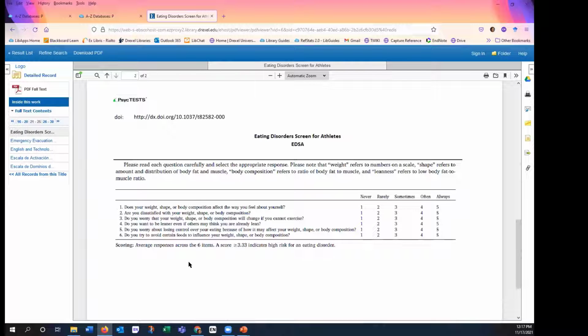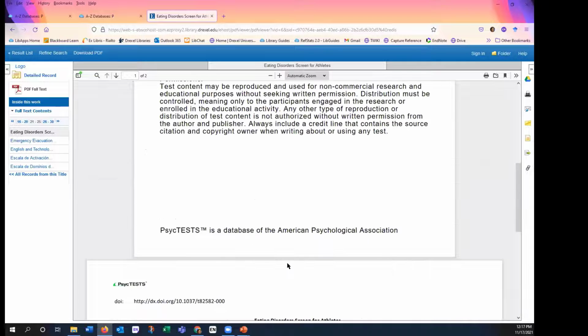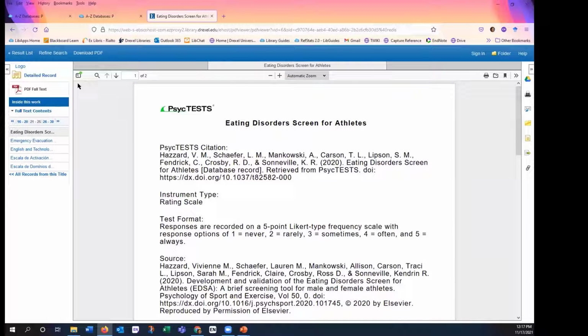Again, this is a non-commercial test, so it's not going to provide me with the manual and some of the more fancy documentation that comes with it. So that is a quick overview of PsycTESTS. Are there questions about that specific instrument? We'll pop back to the results list here.